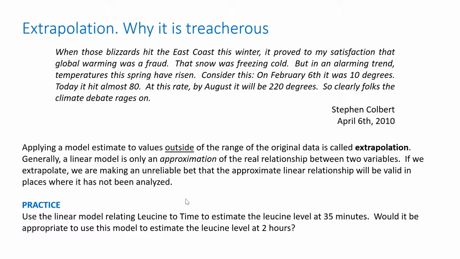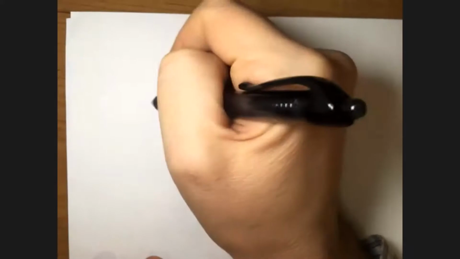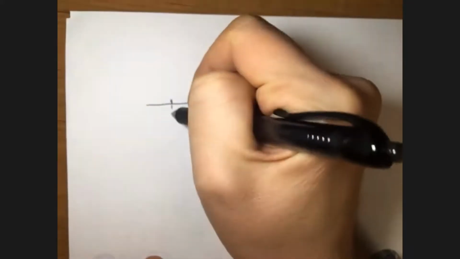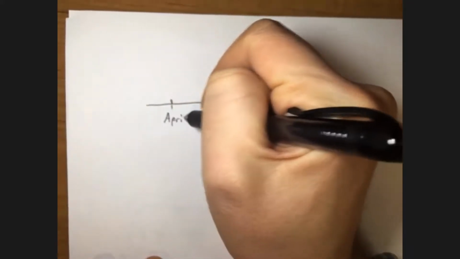Let me just draw a quick little picture here. First, he started in February.